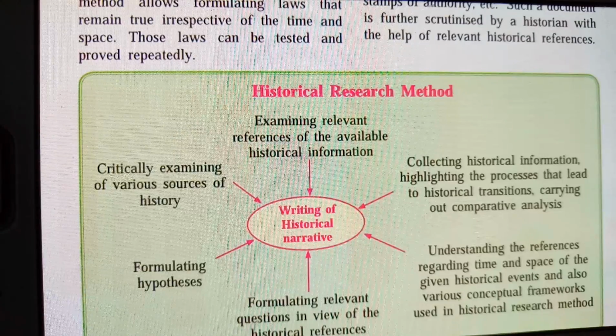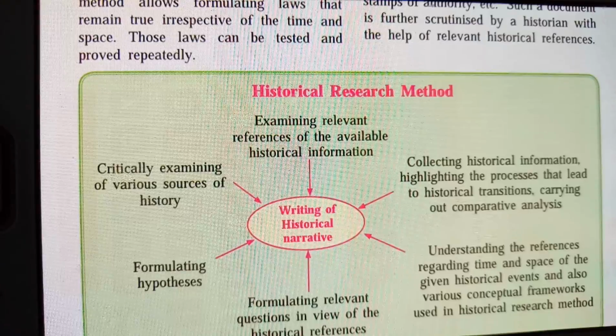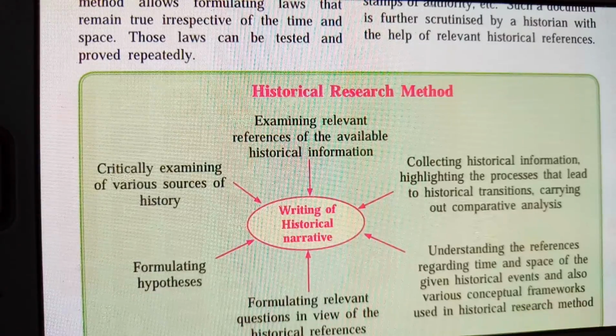Next is understanding the references regarding time and space of given historical events and also various conceptual frameworks used in historical research. So we have to check whatever relevant information we have, what historical events happened in that time. First we have to research a historical thing, or what research they have done. Then only will we accept it, or then we will see that the research is giving proper information about a particular historical document.